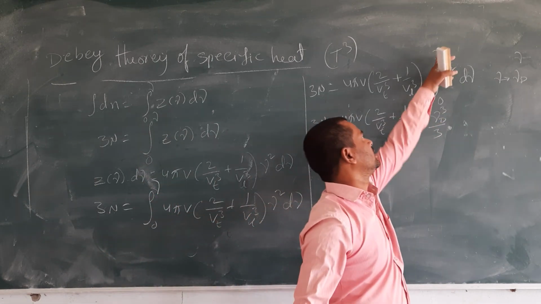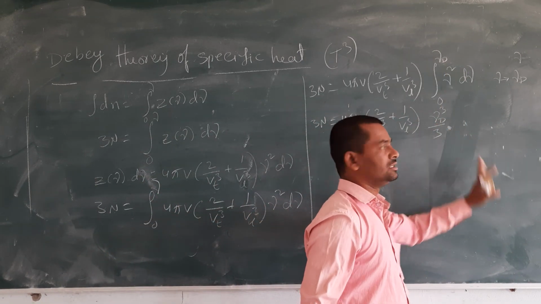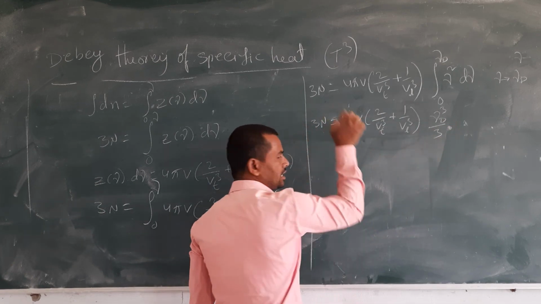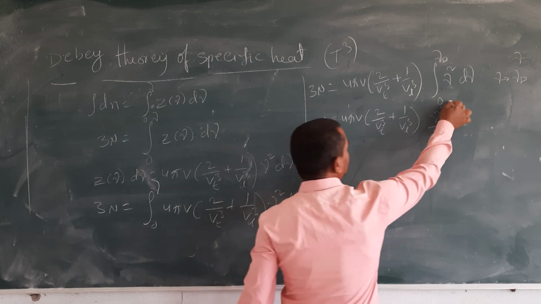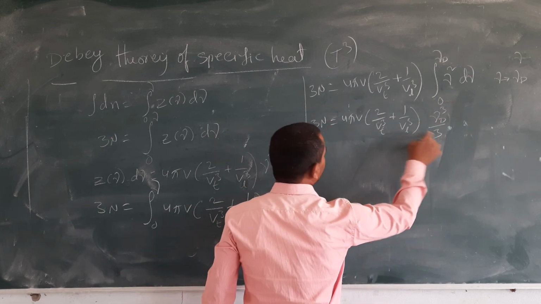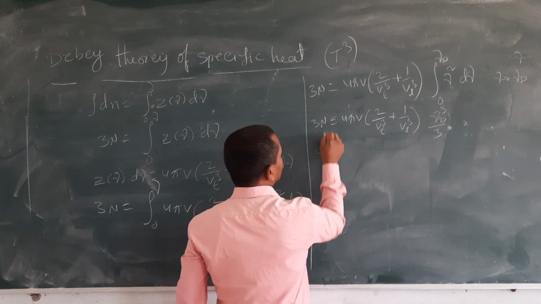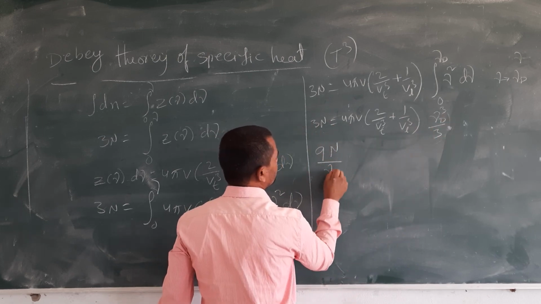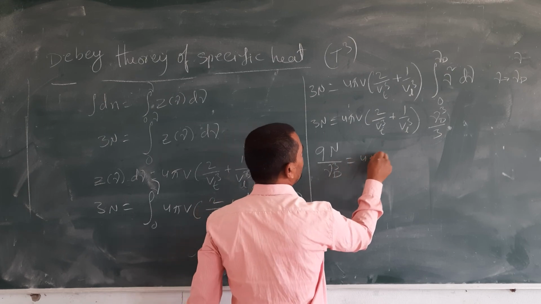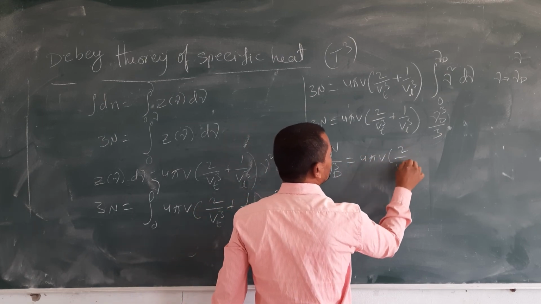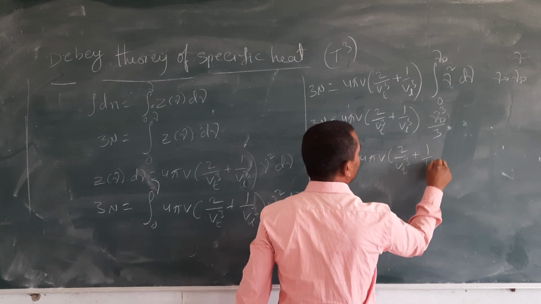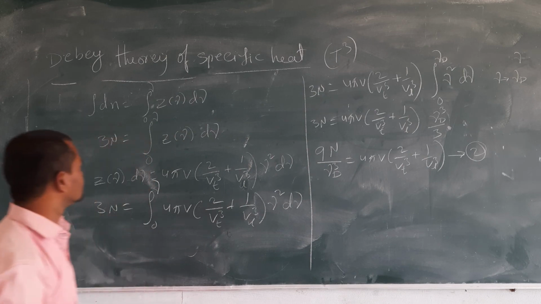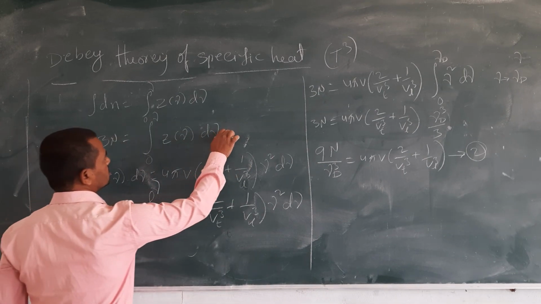If you substitute the limits and bring these two terms to the other side, 3 into 3 becomes 9, and we get 9n by nu d cube is equal to 4 pi V into 2 by vt cube plus 1 by vl cube. Let this be equation 2, and let the earlier one be equation 1.